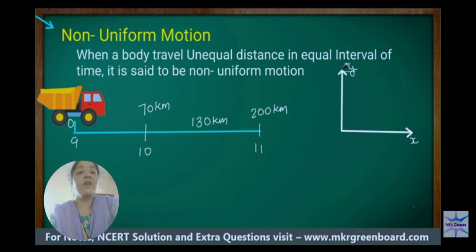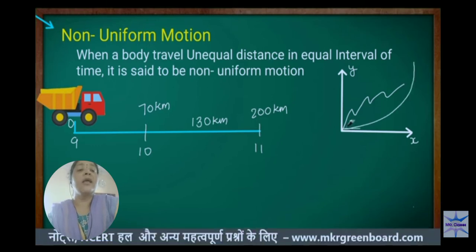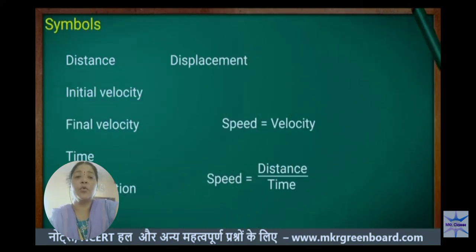What is the graph for non-uniform motion? Here check the graph, x and y. X is time and y is distance. It cannot be a straight line, because it is an unequal distance. It will always be a curve, or have increases and decreases. It is not a straight line. If you see this graph, it is a non-uniform motion. You can identify it very easily.